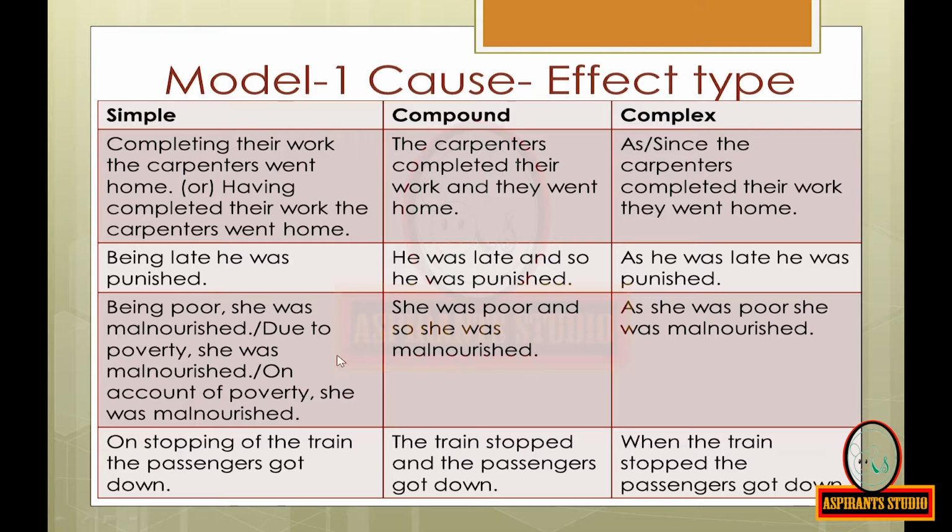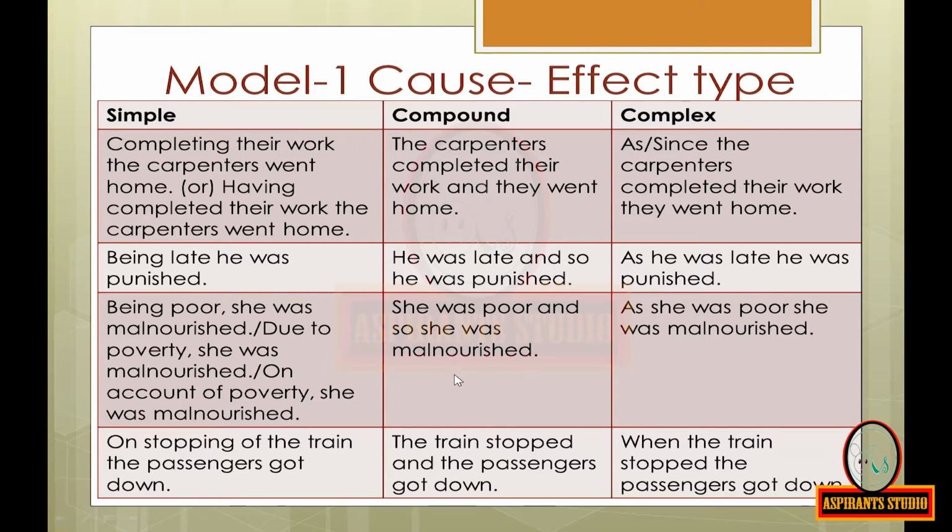Now coming to the next one, simple sentence. Being poor, she was malnourished. Otherwise, it can be, due to poverty, she was malnourished. Otherwise, it can be, on account of poverty, she was malnourished.